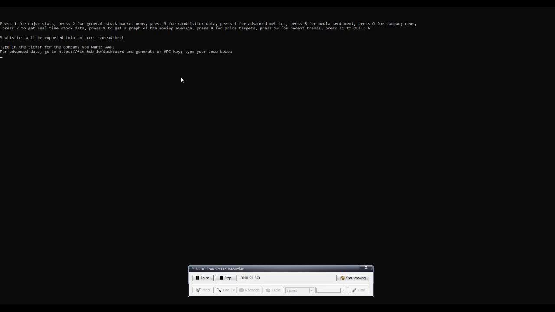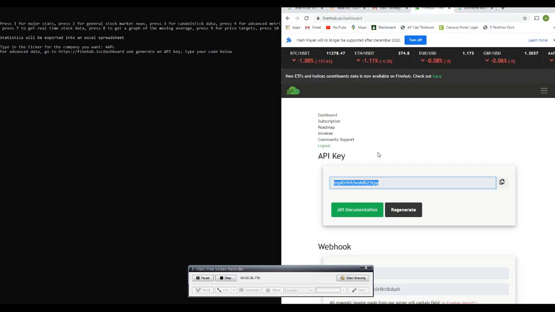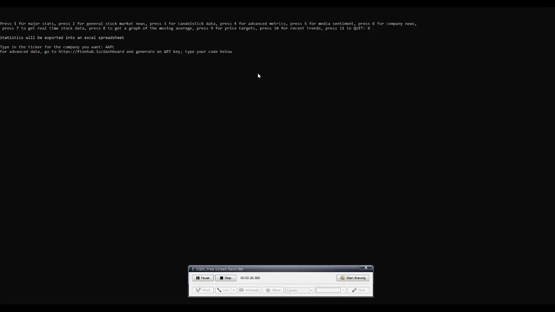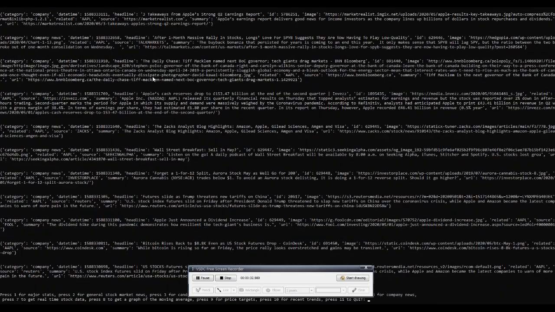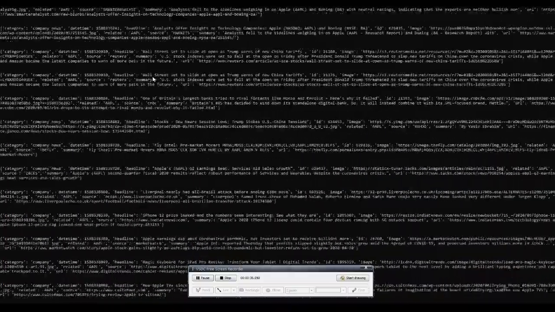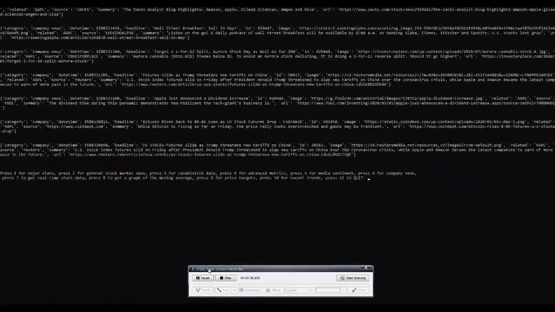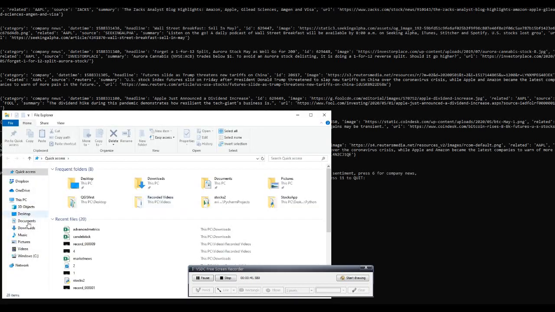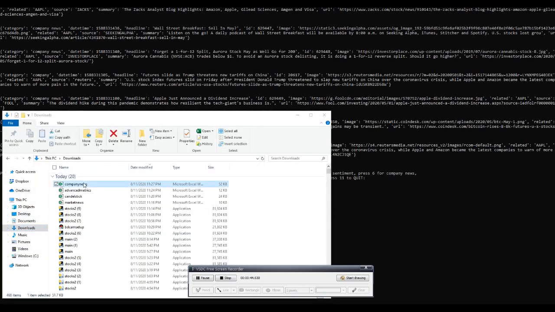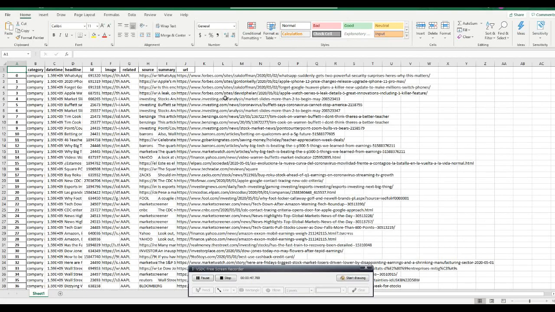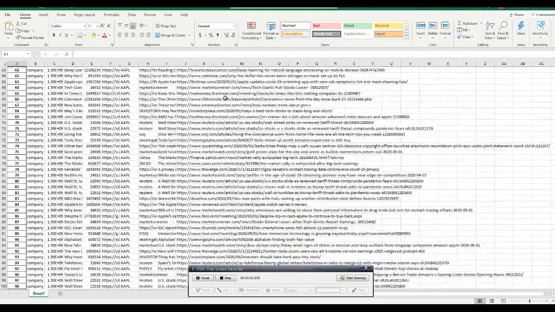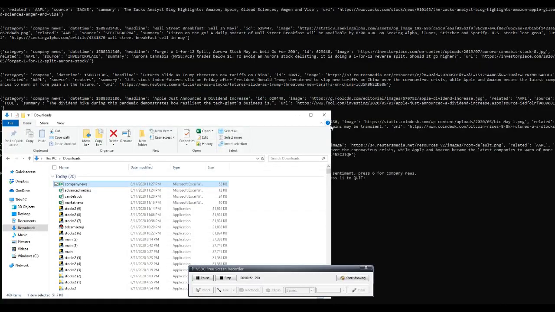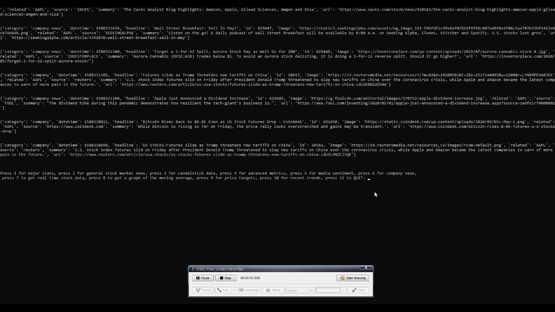And for advanced data, I'm just going to type in the API key again, and copy and paste that. And as you can see, Apple has clearly been in the news. This long list of news articles about Apple. And again, we can go to our files and downloads, company news. And as you see, all these articles with their links are right here.